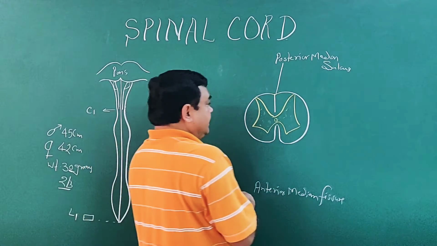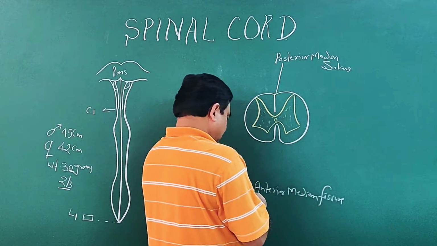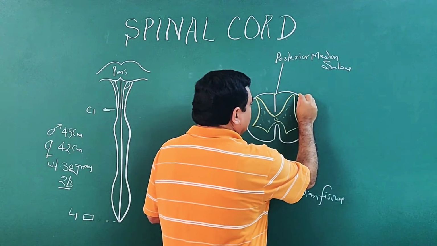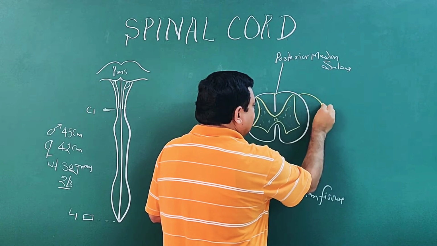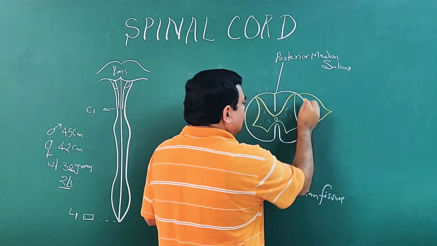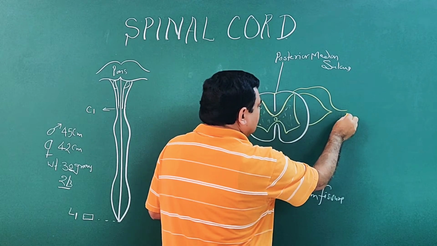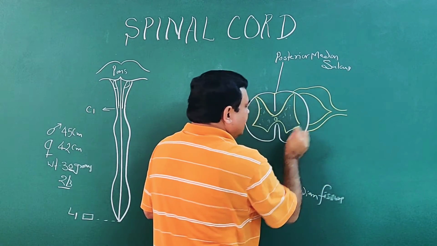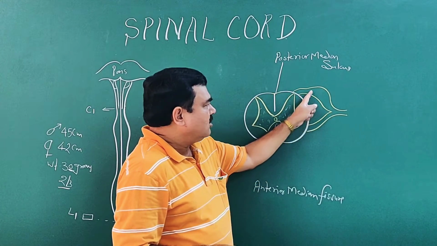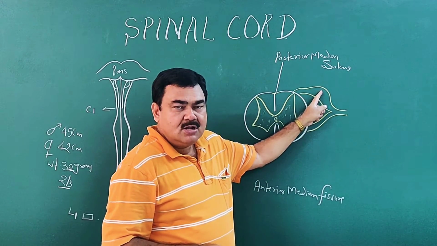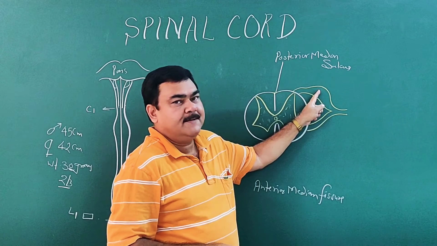Here are the roots of the spinal nerve. This is the spinal nerve, and it has a ventral root and a dorsal root. This is the dorsal root ganglia.